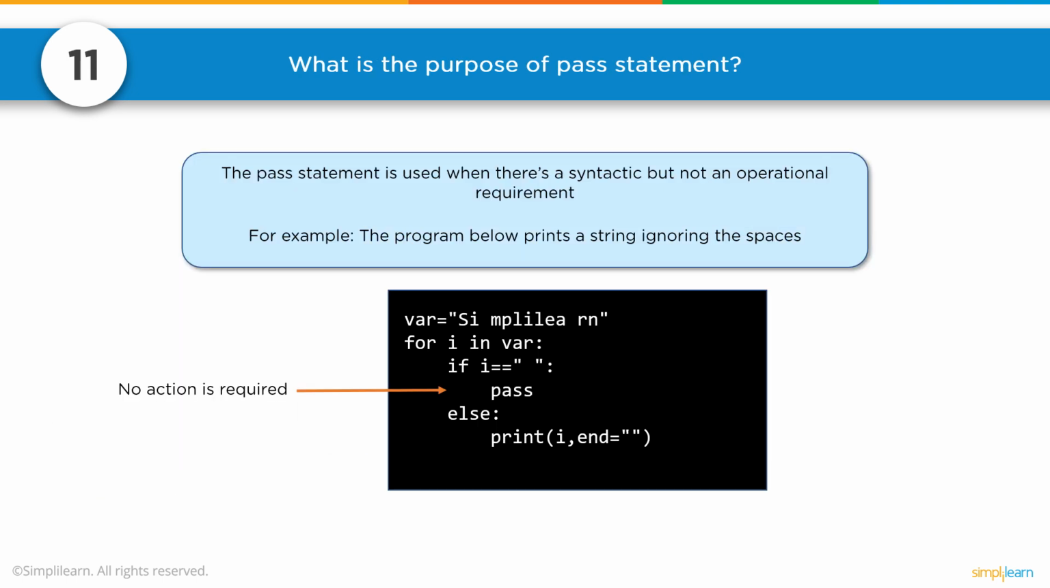Number 11. What is the purpose of the pass statement? The pass statement is used when there's a syntactic but not an operational requirement. For example, the program below prints a string ignoring the spaces. Here we have variable equals Simplilearn. We've added 2 spaces in it. For i in variable, so it goes through each i. If i equals space, do nothing. Else, print i, with end equals empty quotes, and it will print out Simplilearn. Now, of course, you would probably write this as if i does not equal a blank space, print.